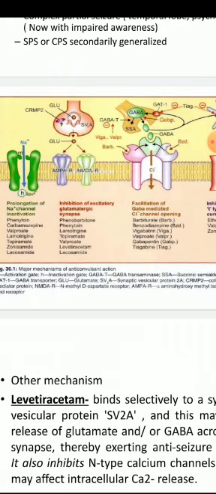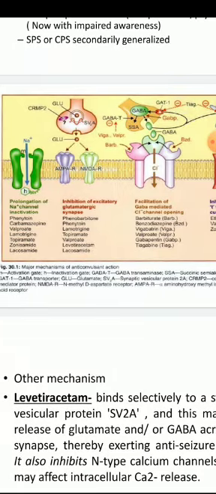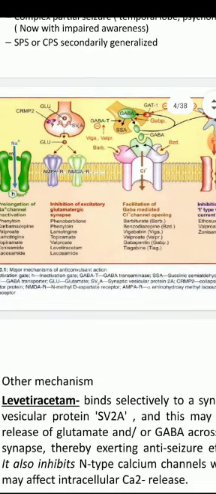For example, lamotrigine also acts upon glutamate receptor. So, the mechanism of action of phenytoin and lamotrigine is the same: prolongation of sodium channel inactivation and inhibition of glutamatergic synapse. Topiramate doesn't have another mechanism of action. It only prolongs the sodium channel inactivation.